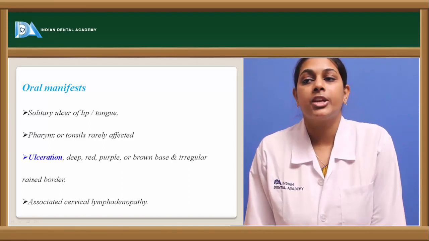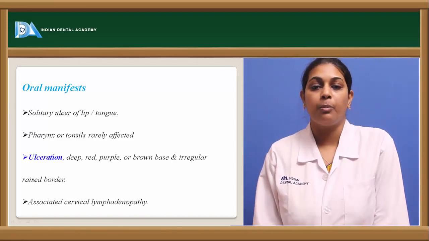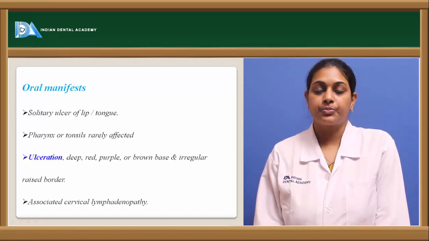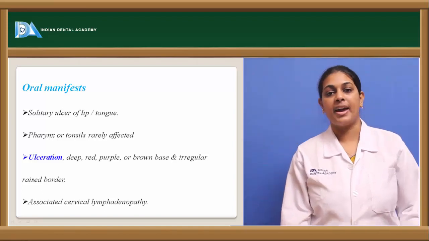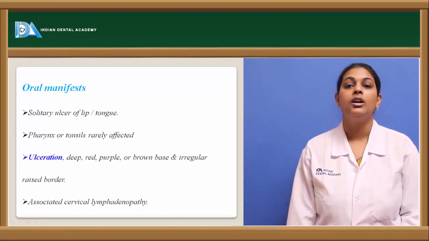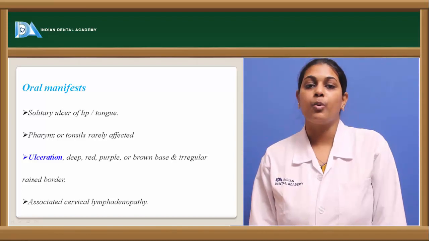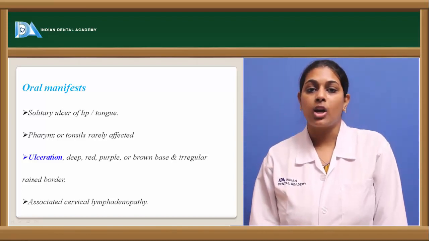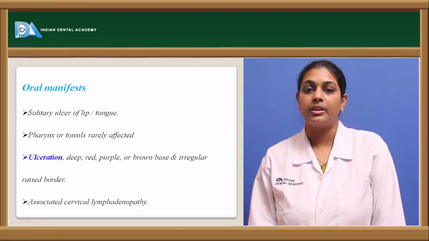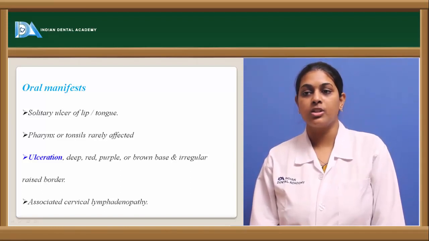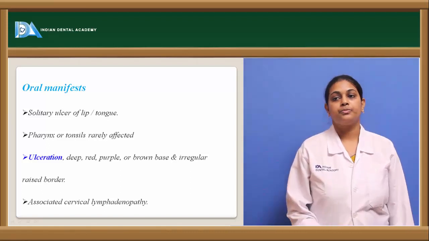The ulceration appears as a deep red purple ulceration with a base that appears brown in color, and it has an irregular raised border with induration. There is also associated cervical lymphadenopathy in cases of ulcers or oral manifestations in primary syphilis.